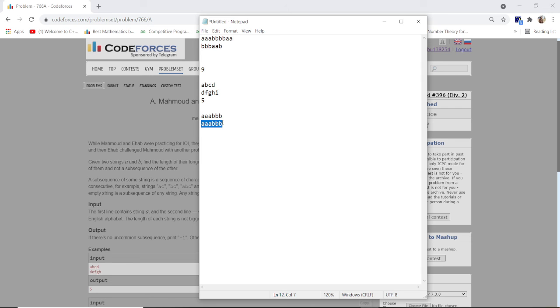So what is the logic here? If I find these two strings similar, then I can simply print -1, and if I find these two strings are not similar, then I print the maximum length, the maximum uncommon subsequence, which is greater. I hope you guys get the point. Now I'm showing my code.